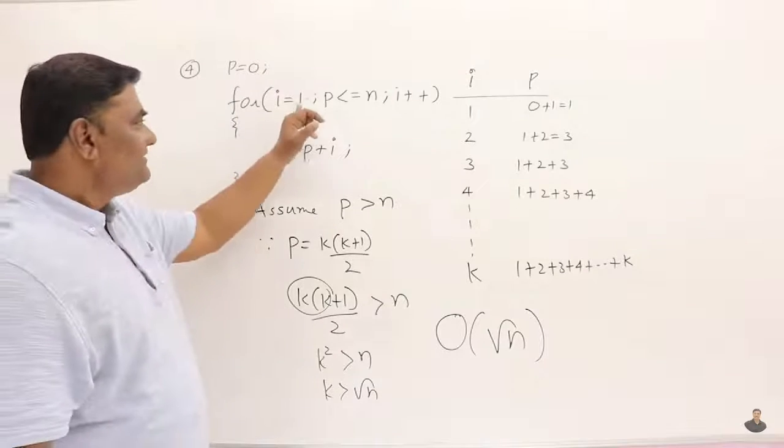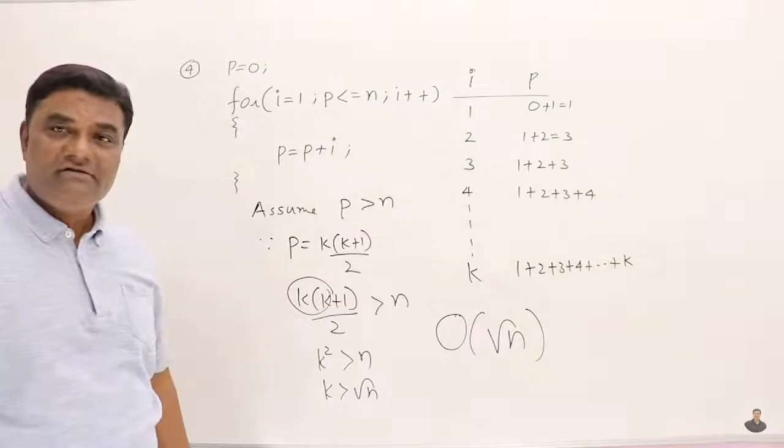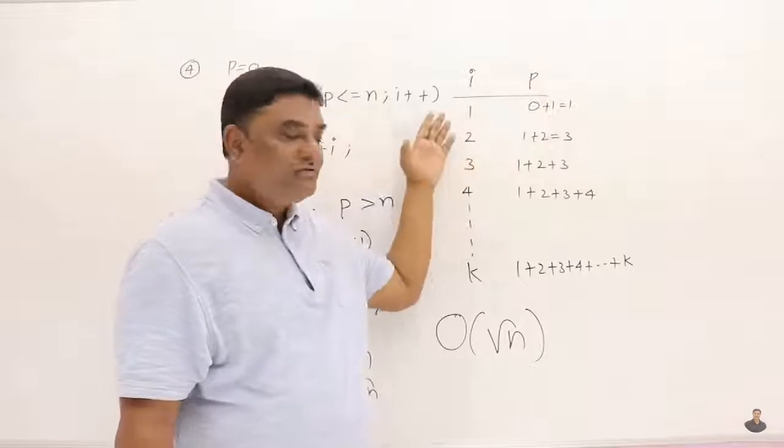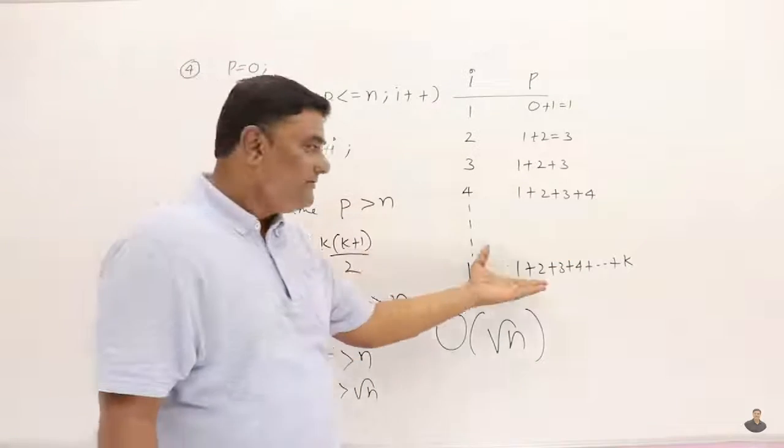Let me show you quickly. I assigned 1. P is less than or equal to n, I plus plus. This is not I less than or equal to n. So we don't know how many times it's repeating. I is here, P is here. So I values are incrementing and every time I is added to P. So we don't know how many times. So let us say k times. And this will be 1 plus 2 plus up to k.